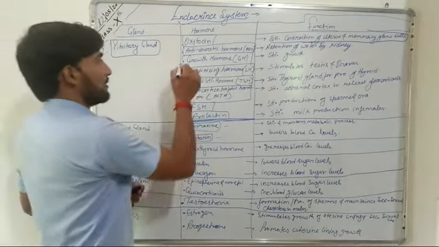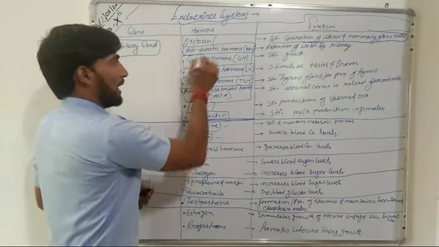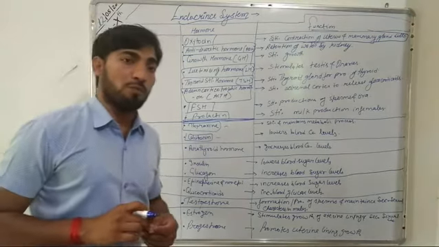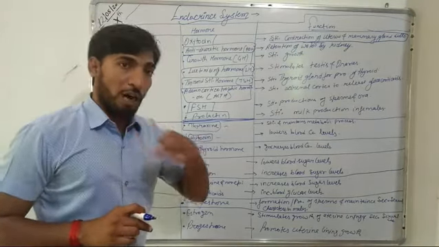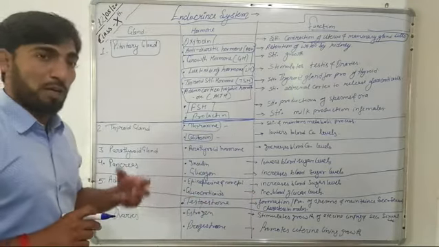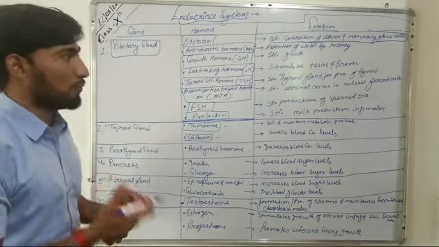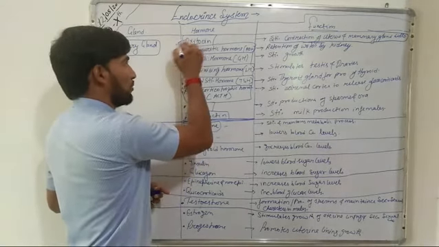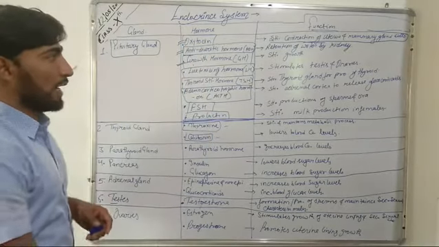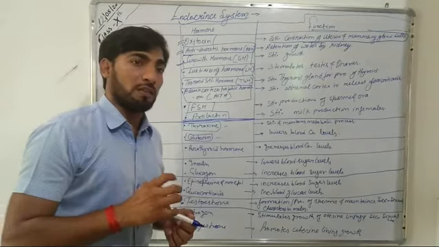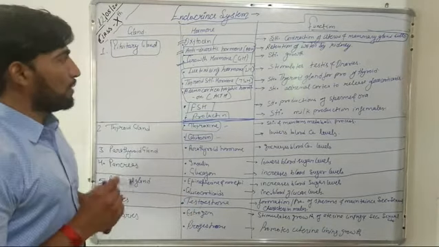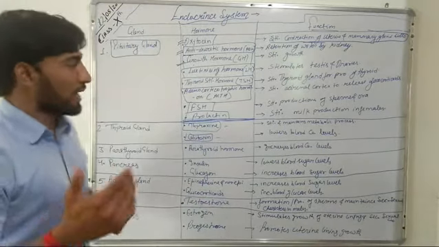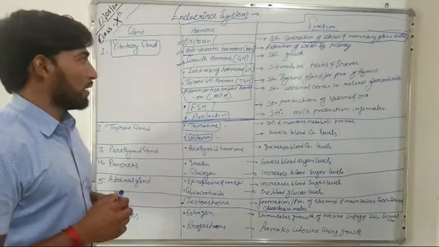Now, the second hormone that is released by pituitary is antidiuretic hormone, that is ADH. And this ADH is responsible for stimulating the uptake of water from the kidneys, that is retention of water from kidneys. Now, the third hormone is growth hormone, that is GH, and it is responsible for stimulating the growth in case of human beings. So basically this growth hormone stimulates the growth of our bones, due to which the growth of a human being occurs.